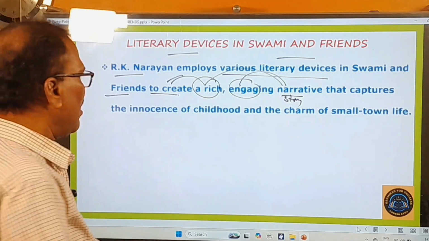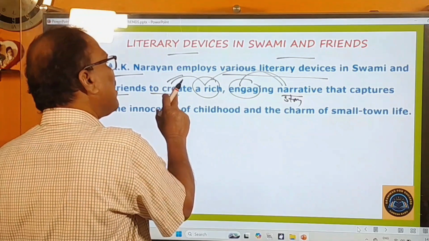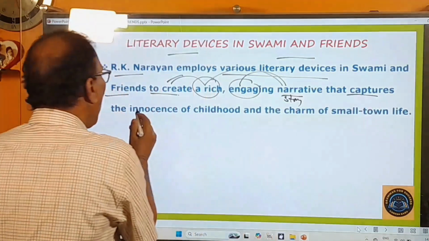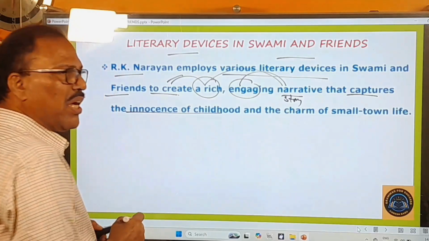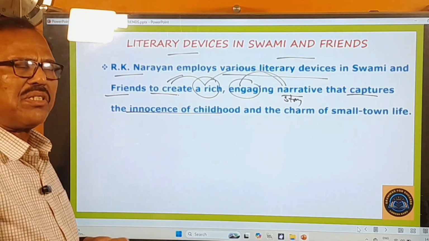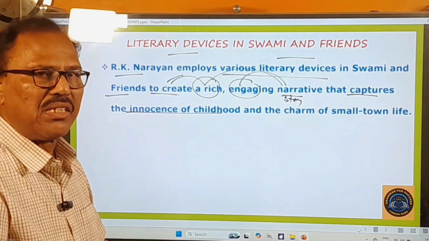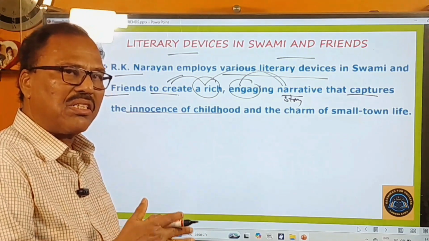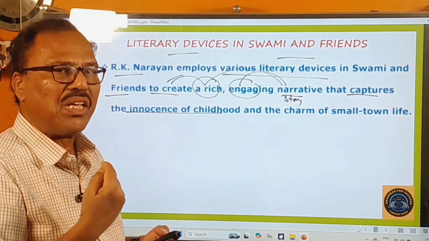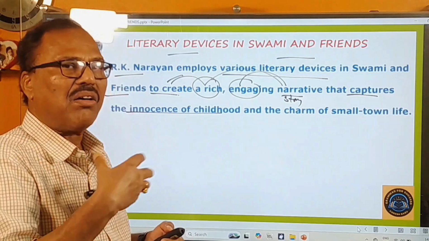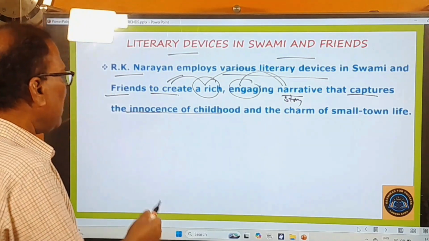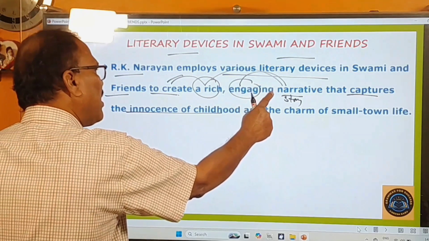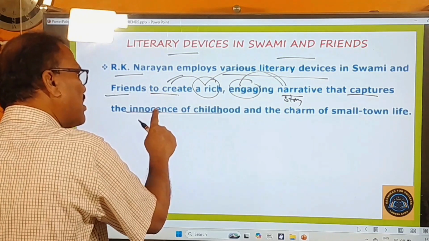In other words, in order to create a rich and very interesting narrative that captures what? The innocence of childhood. Innocence of childhood means, in other words, childhood innocence. During childhood, the boys or girls will have a lot of innocence in their faces or in their actions. Okay, so that is called childhood innocence. So this story captures the innocence of childhood.